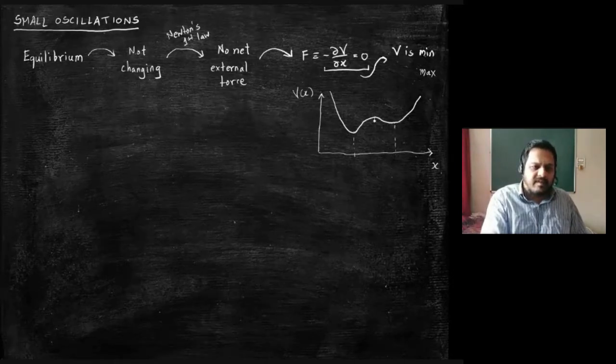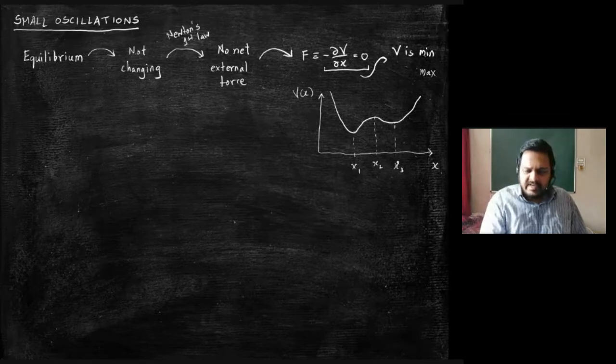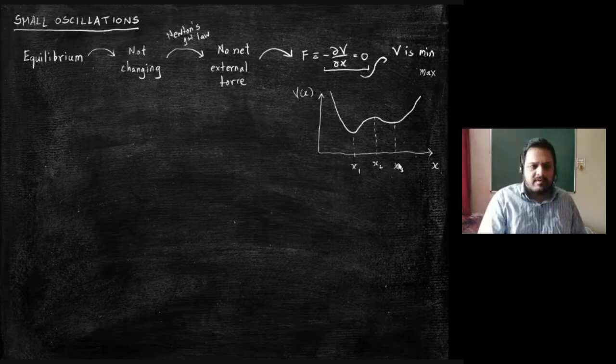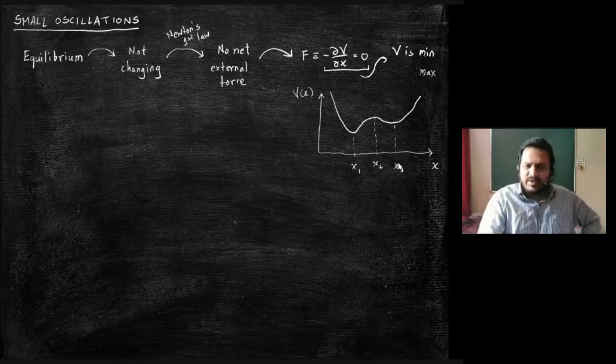In between them there is a maximum. Okay. So x1 and x3 are positions of minima in the potential. x2 is a position of a maximum. We have recently seen such a curve when we looked at the bead riding on a loop problem in the context of Hamiltonian dynamics. There it was a symmetrical W-shaped curve. Here it is asymmetrical, but basically you have these points.